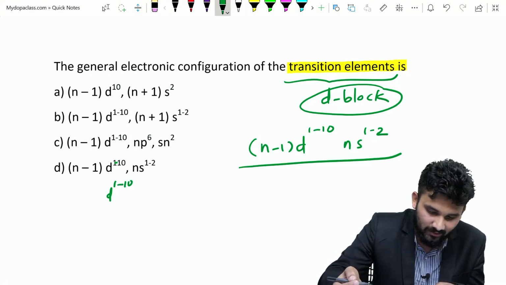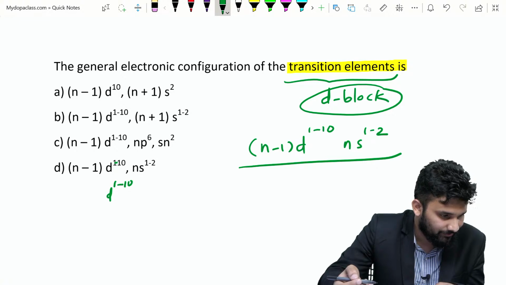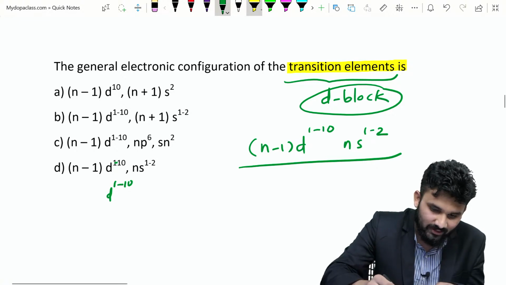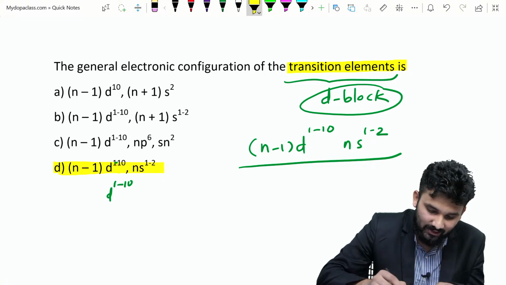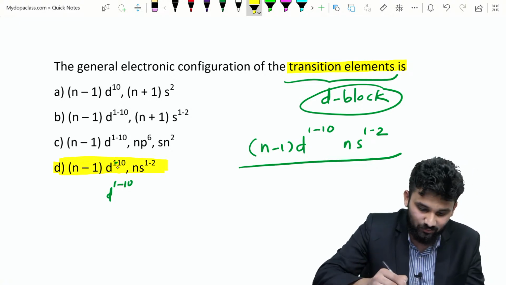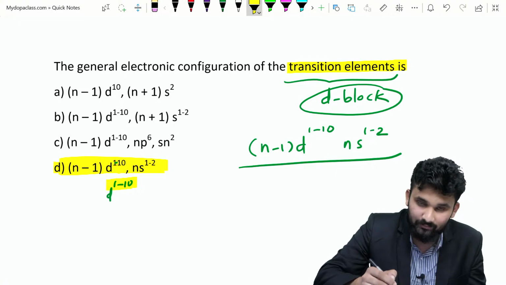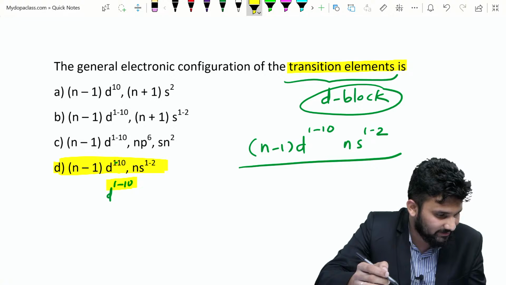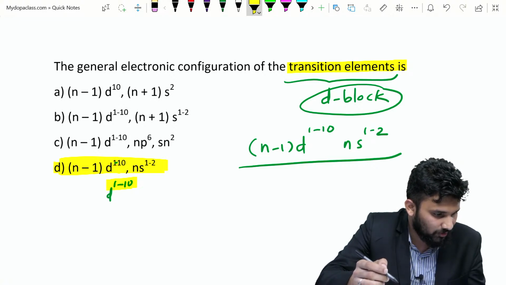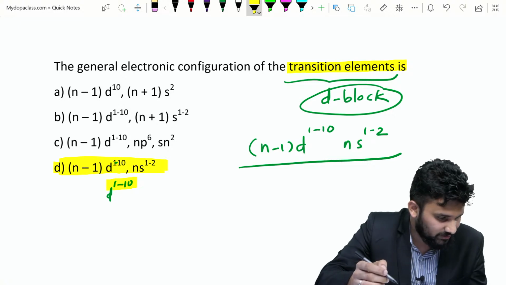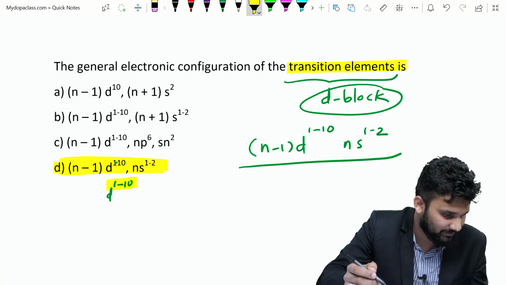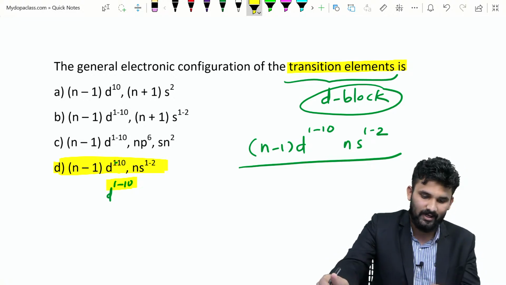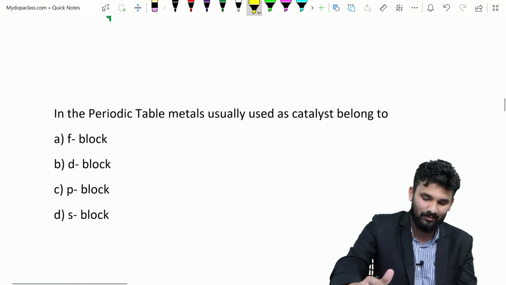So what is the option here? Option D is the right answer. Option D, that is (n-1)d 1 to 10. 1 to 10, not 1, 1, 10. Okay. Is it clear? So option D is the right answer. Many of the people put option B, C, etc. That is not correct. Option D is the right answer. This is the electronic configuration of transition elements.